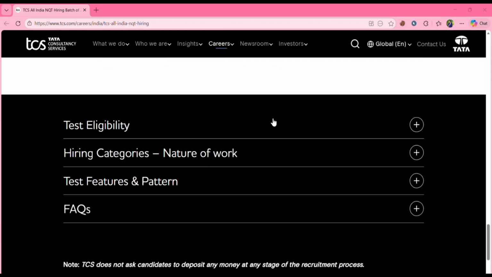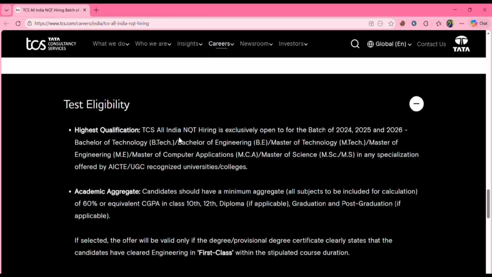Next, coming to the test eligibility, TCS NQT is open for 2024, 2025, and 2026 batches pursuing BTech or BE, Master of Technology, MTech, Master of Engineering, Master of Computer Applications, Master of Science in any specialization offered by AICTE or UGC recognized universities or colleges.